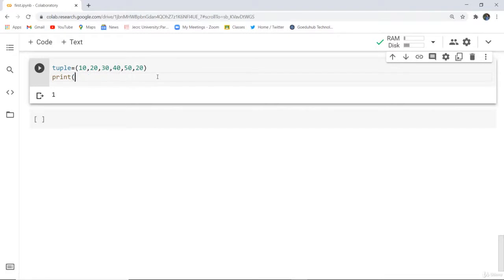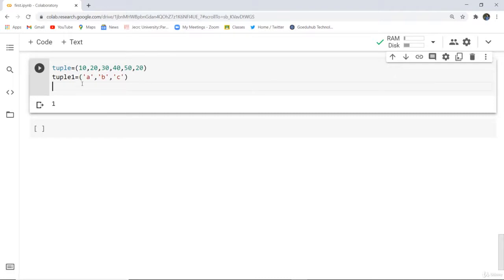Let me change this from here, and I'm initializing another tuple, tuple 1, and let me give string values in this particular tuple: A, B and C. These are the values which I am giving in the second tuple, that is tuple 1. And now I'm going to add both the tuples.